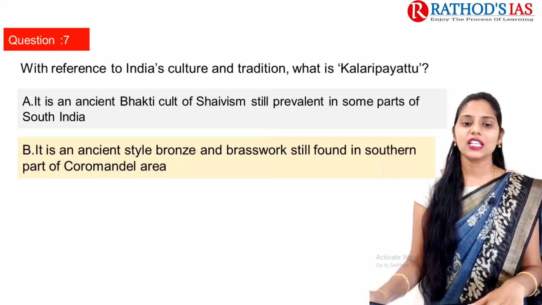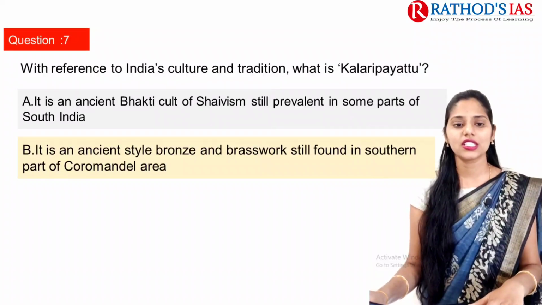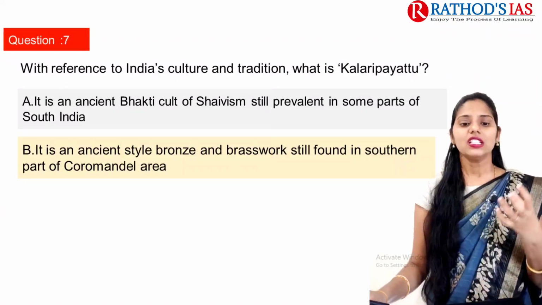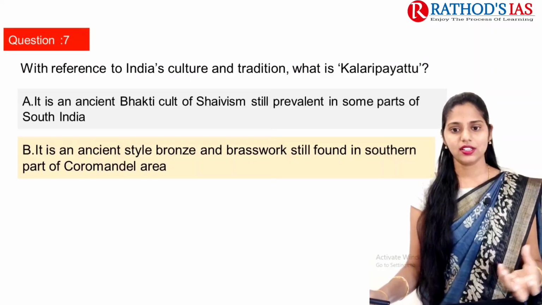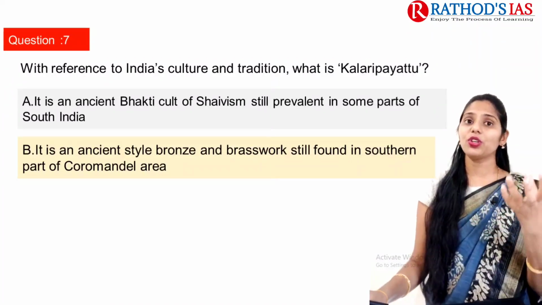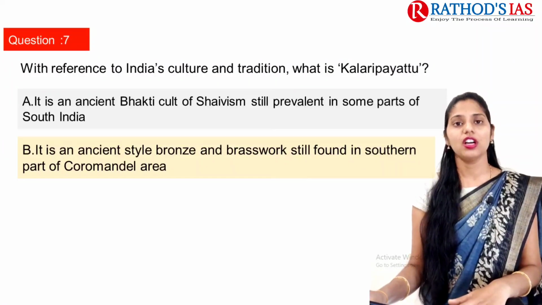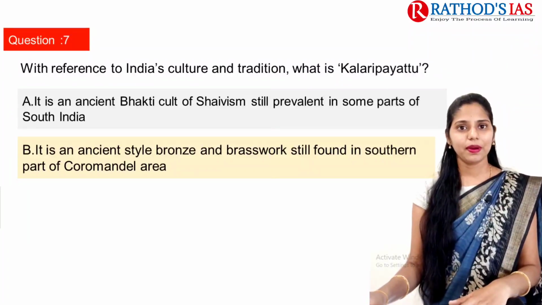The second option is, it is an ancient style of bronze and brass work still found in the southern part of the Coromandel area. In this Coromandel area, we can see this ancient style of bronze work, for example, the lost wax technique, and even brass work. For example, you can see different images of Nataraja. They were made by this ancient style of bronze and brass work. Okay, it is not regarding Kalaripayattu.